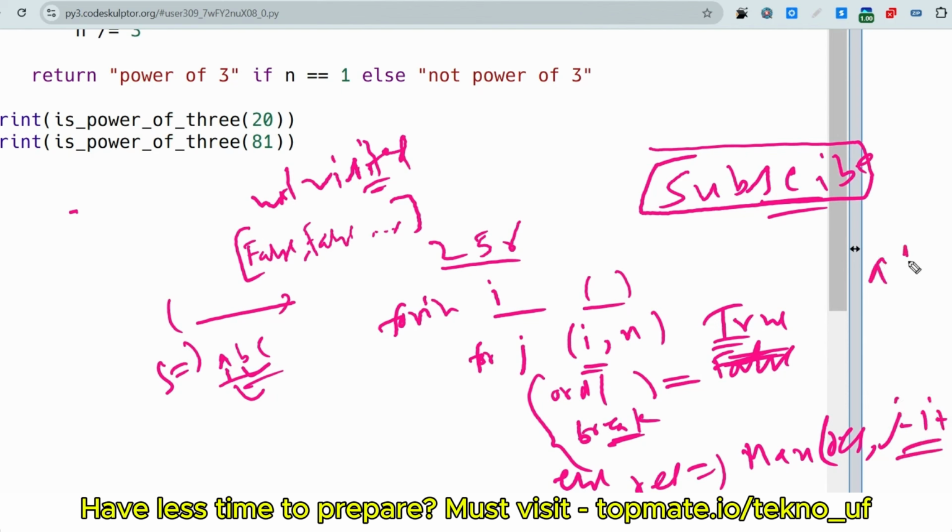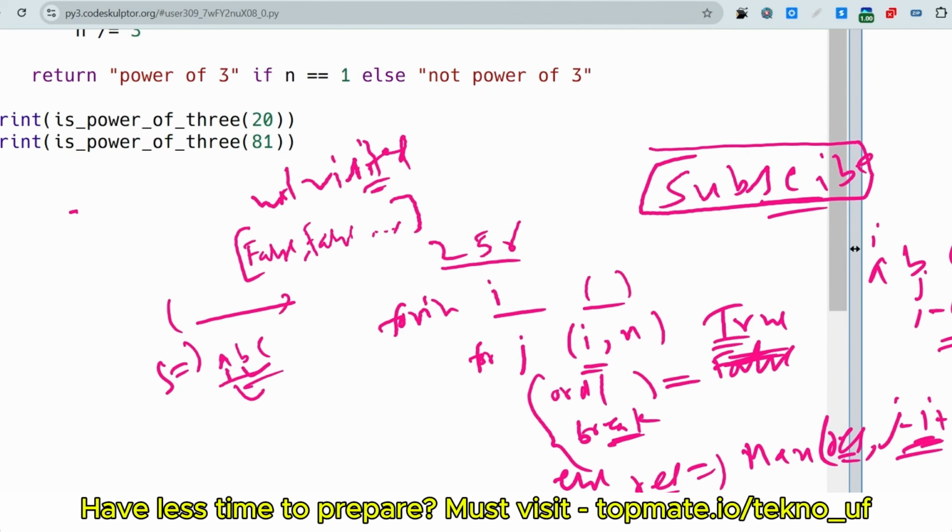Let's say this is the string, and i's value is here and j's value is here. Let's say j is at 1 and i is 0, so 1 minus 0 plus 1, that will be the length, so 2. The current substring length and the earlier result value will be compared. Whichever is max will be stored inside the result. I hope you understood. Let's just start with the solution part, it will be better to understand.